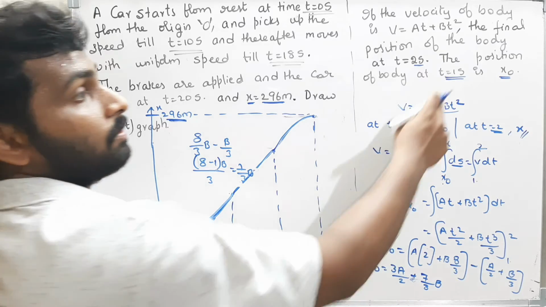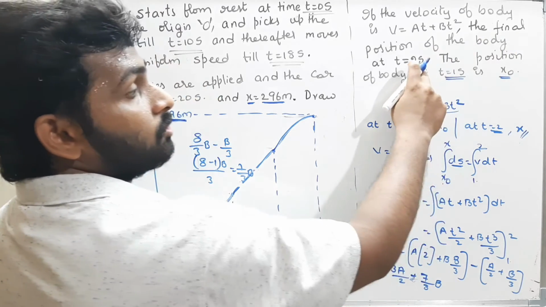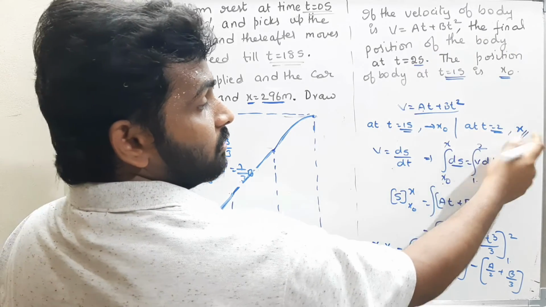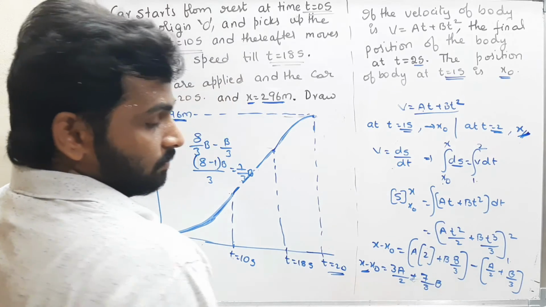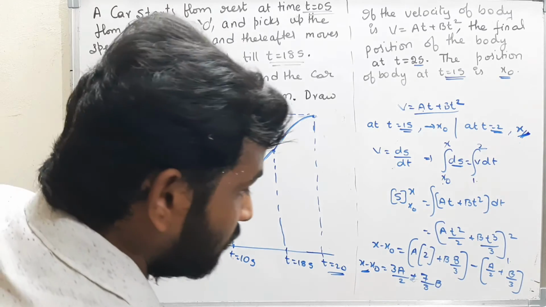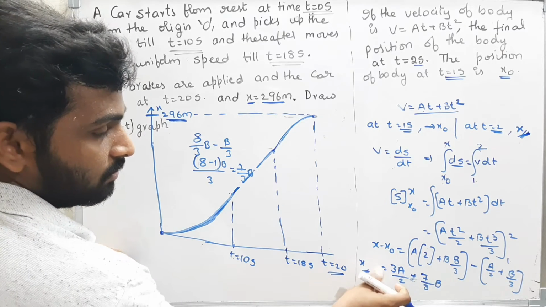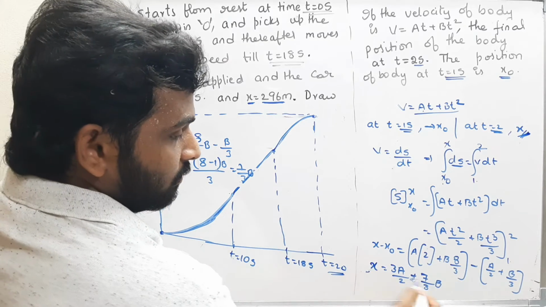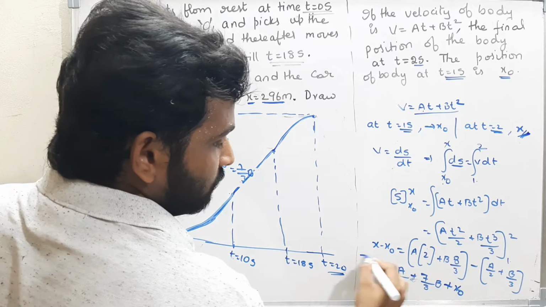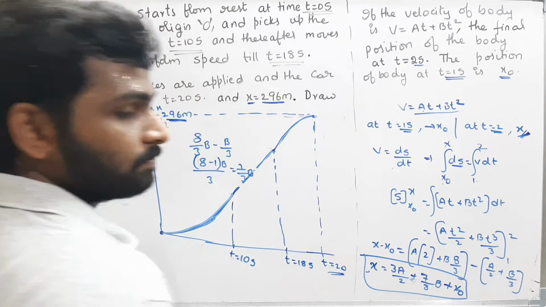But they told to find the position of the body at time t equal to 2 seconds. That means the position of the body at time t equal to 2 seconds is x. What is x? X is nothing but, send that x naught to that side. Therefore x is nothing but plus x naught. This is the answer.